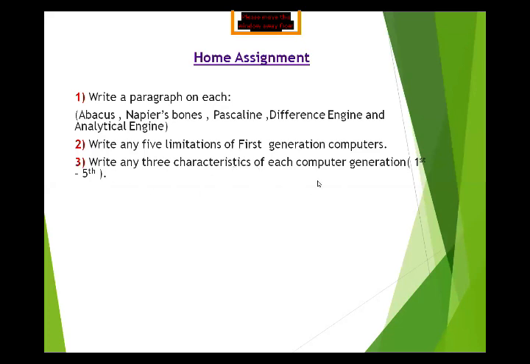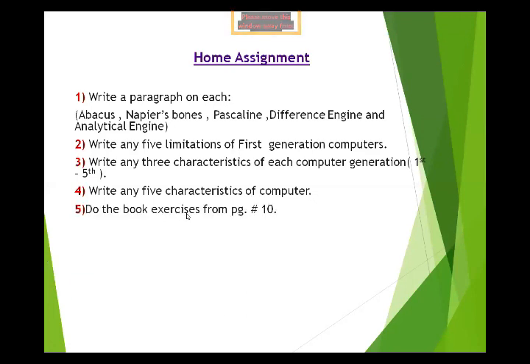Then mention the headings third, fourth, and fifth generation, and write any three characteristics which we discussed here. The next question is, write any five characteristics of computer which we discussed here. Characteristics of computer are speed, accuracy, diligence, like this.